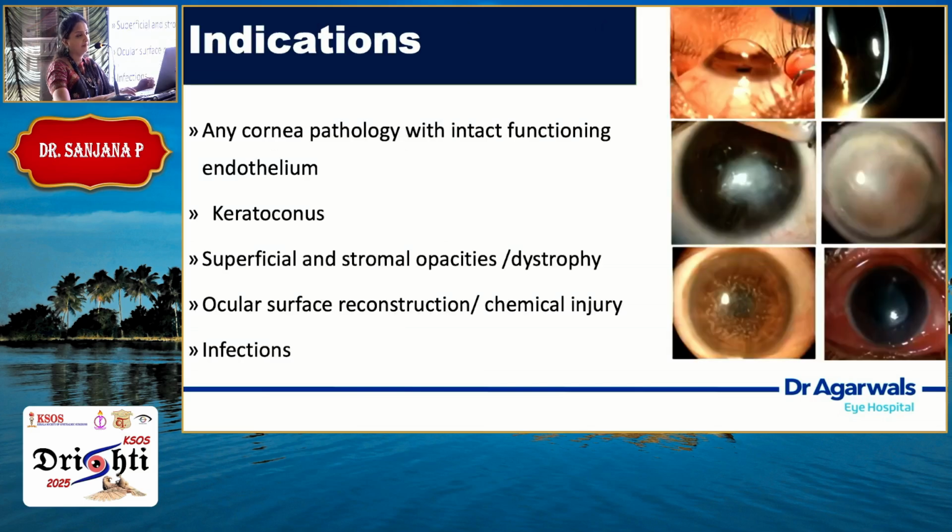The indications are any pathology involving the anterior part of the cornea, with a good functioning endothelium. Keratoconus, superficial stromal opacity, stromal dystrophies, and ocular surface reconstruction, especially in chemical injuries where most of the time it is the anterior two-thirds being involved, and early infections where again it's only the anterior two-thirds and the endothelium is within normal limits. Infections: you need to understand that if there is a hypopyon, therapeutic keratoplasty would be a better option compared to a DALK because interface infections are sometimes common.